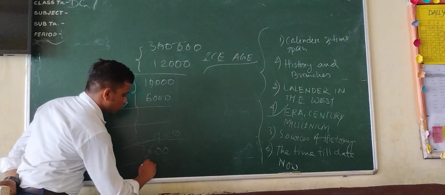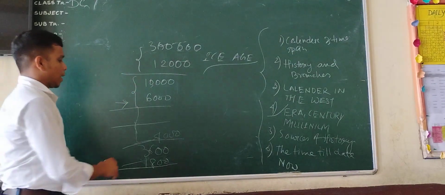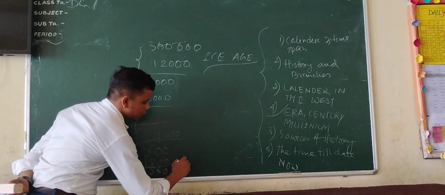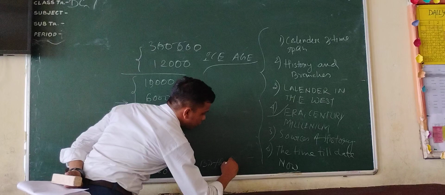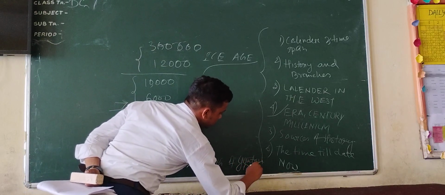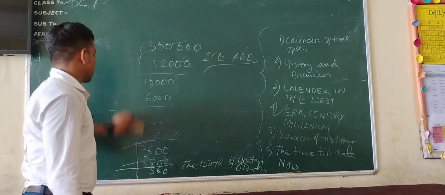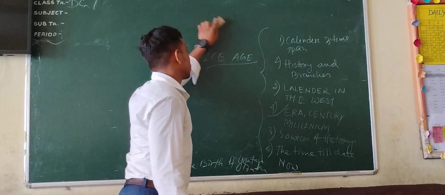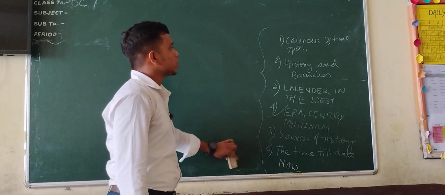3,600 to 1,800. Then after that, downwards, till 560, the birth of Gautam Buddha. So all these things I have written. I need to clean the board because there is nothing left to write. More details for class 6, and let's see towards the next thing.